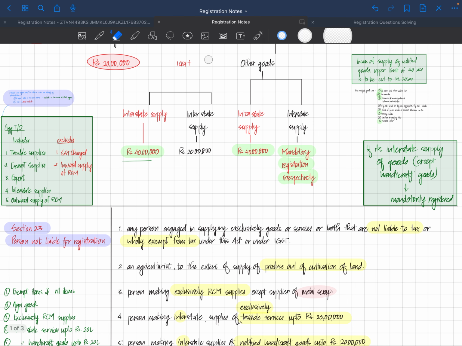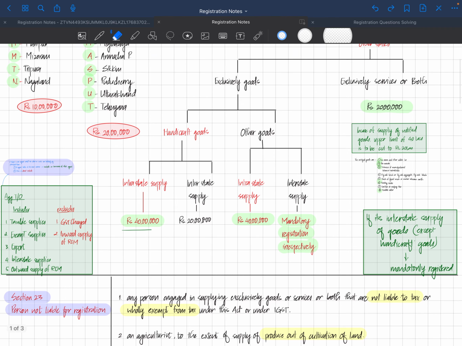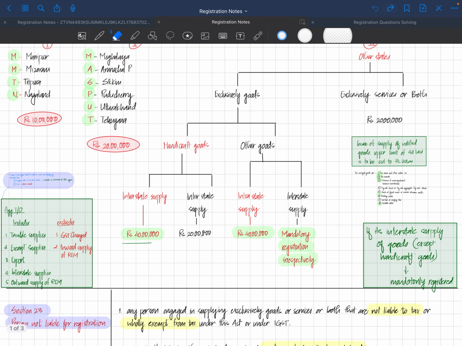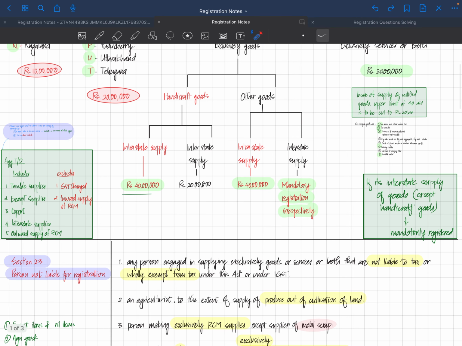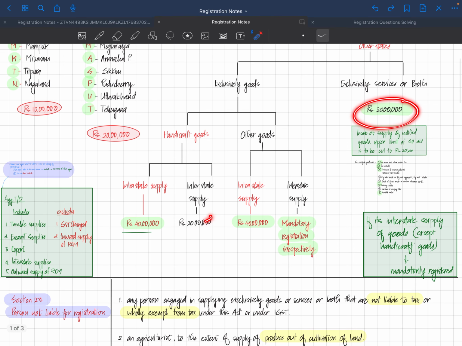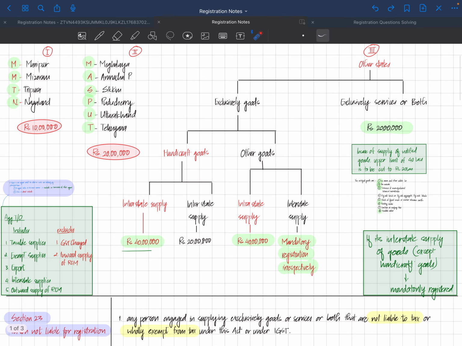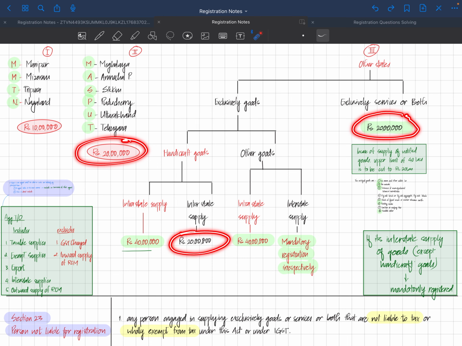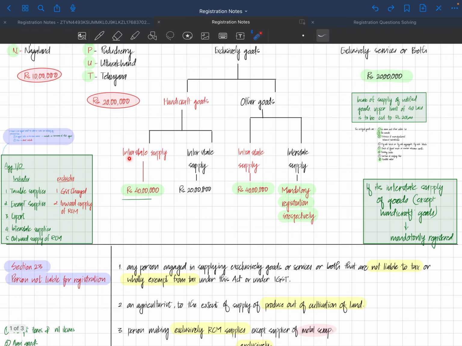So in handicraft goods, I hope I didn't erase anything. In handicraft goods we have two kinds of supply. First is intrastate supply, and second is of course interstate supply. For interstate supply, similar to this one, again the limit is 20 lakhs. So we got 20 lakhs in three parts: the second category of special states, exclusively services or both, and interstate supply of handicraft goods. But if a person does intrastate supply of handicraft goods, the limit is 40 lakhs.